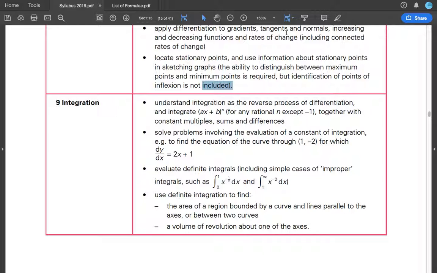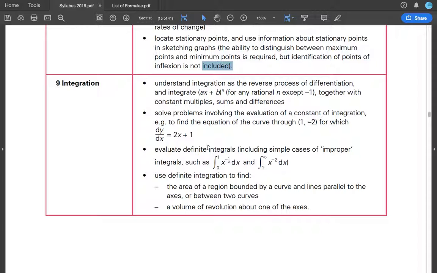Solve problems involving the evaluation of a constant of integration. Remember, when you integrate, you have plus c, plus k, plus a, plus b, whatever. Evaluate definite integrals, using simple cases of improper integrals using this one.